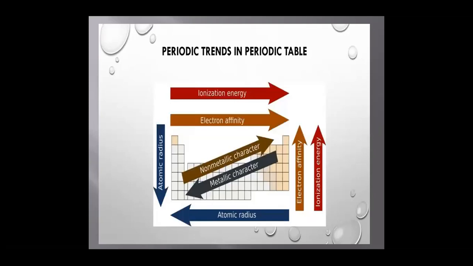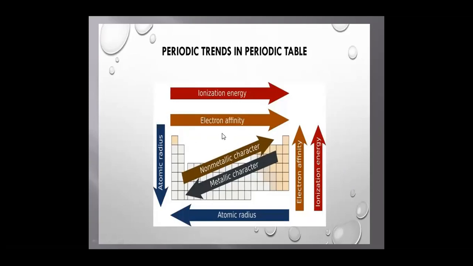Periodic trends in the periodic table. As we move from left to right in the periodic table, atomic and ionic radii decrease, and as we move from top to bottom, atomic and ionic radii increase. This is due to the change in effective nuclear charge.